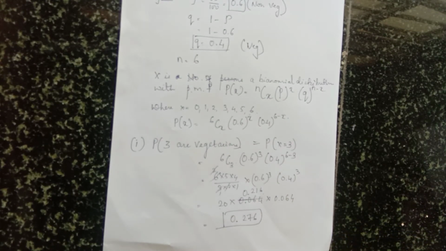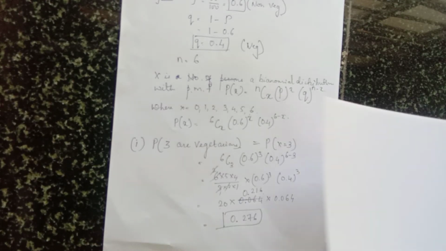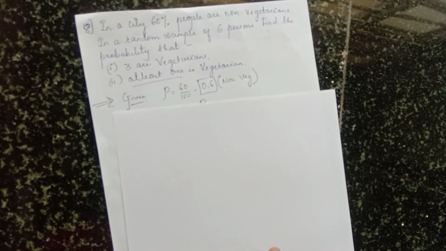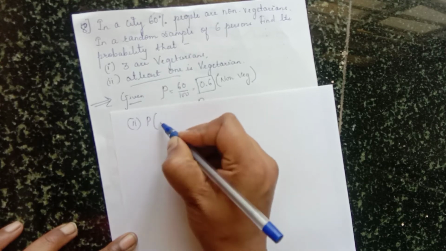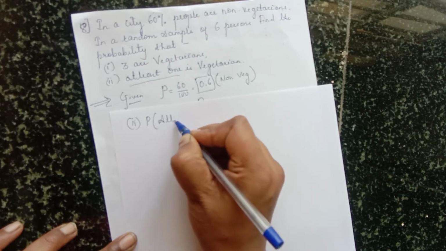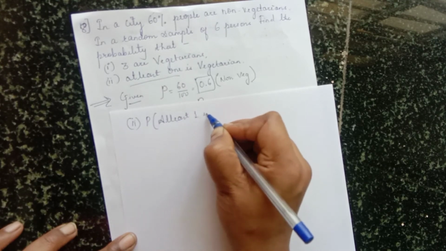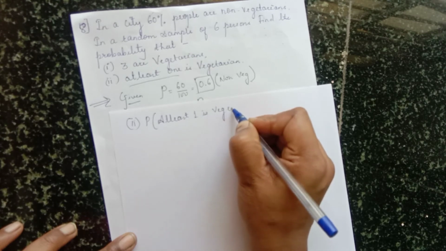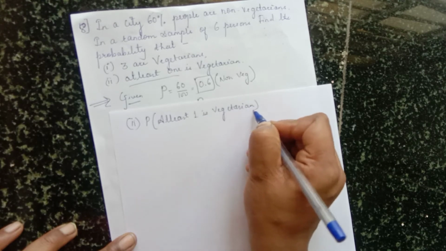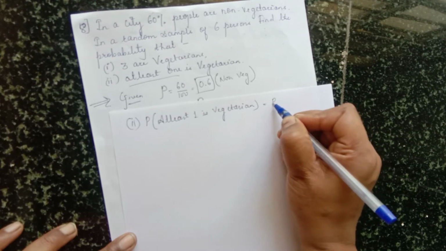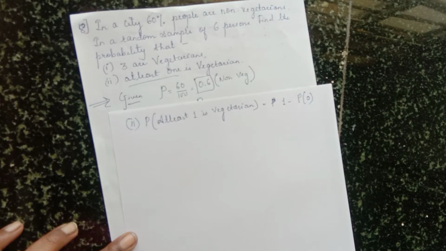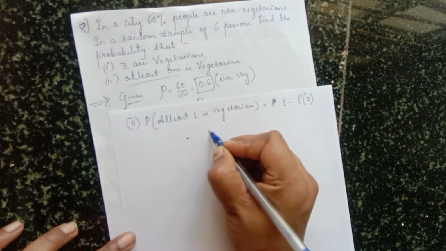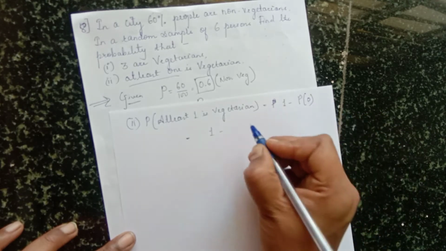At least one means minimum one, maximum is 6. So it is a lengthy process, that's why I told one hint for this. Second one, probability of at least one is vegetarian. How to solve? 1 minus probability of 0, what we don't want. So solve: 1 minus P of 0 means x value is 0.